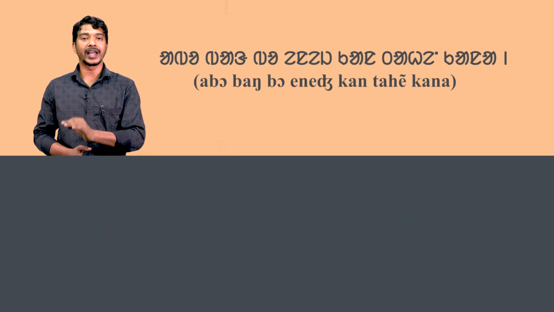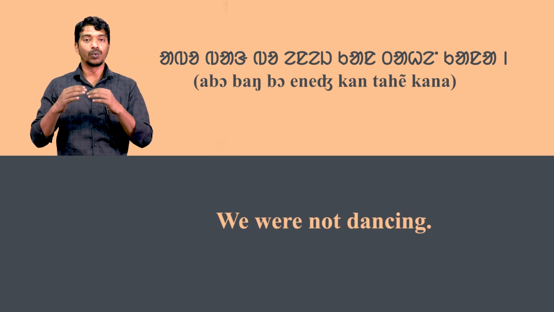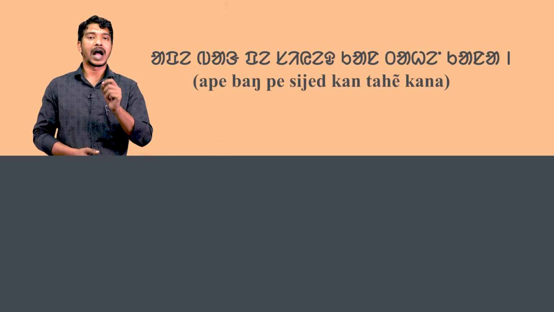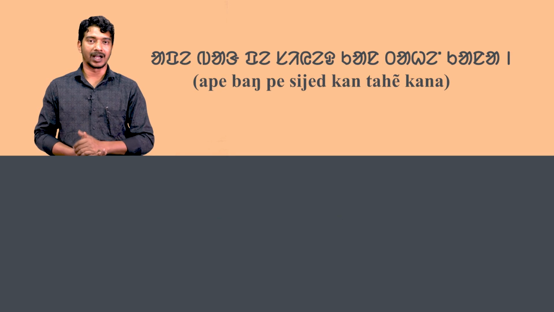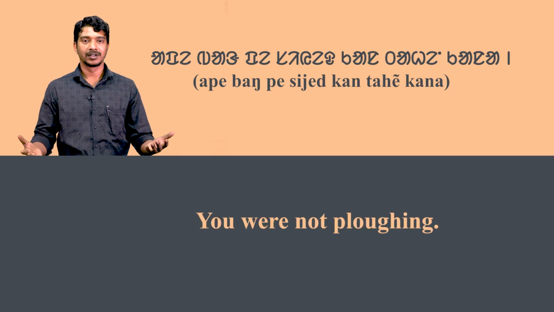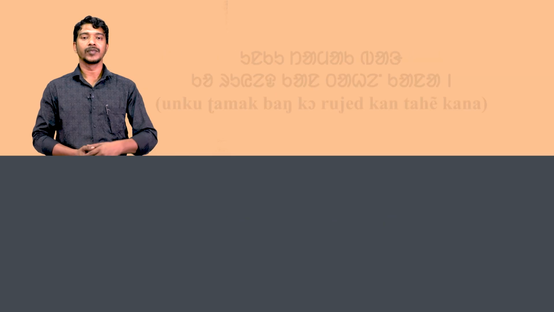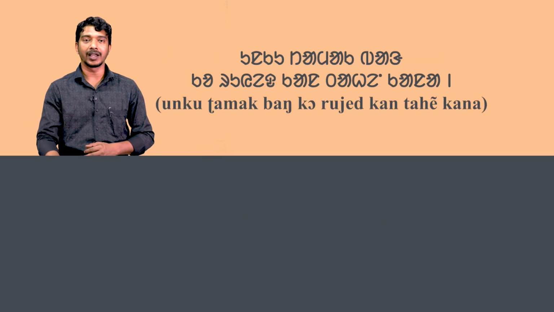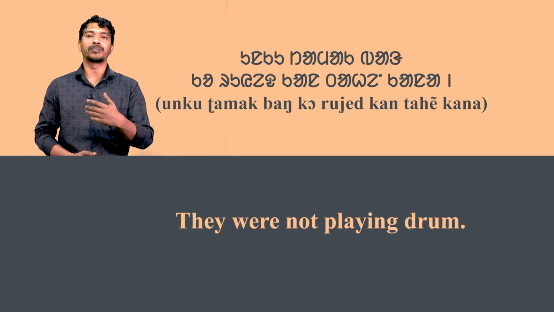Abo bangbo ene kan tahe kana means we were not dancing. Ape bang pe siye kan tahe kana means you were not plowing. Unku tamak bang ko ruye kan tahe kana means they were not playing drum.